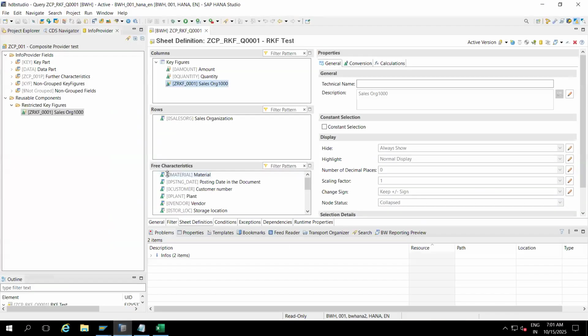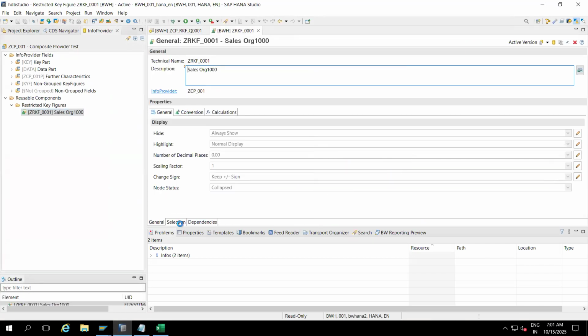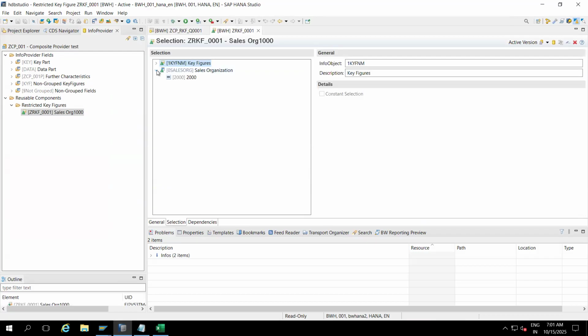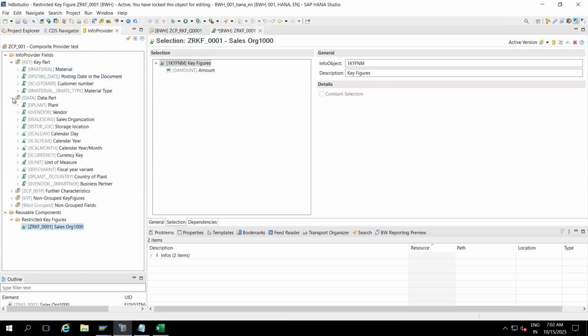Now I will change the characteristic. I will double click this one and go to selection. I'll remove this sales org completely. Right click and remove it. I will add a characteristic InfoObject like plant. I will add only plant. Where is the plant? Okay, I will drag and drop plant.